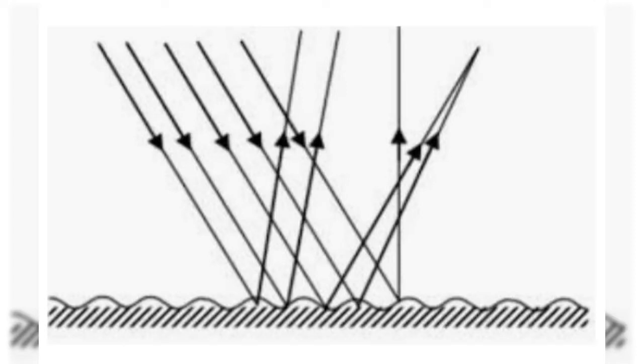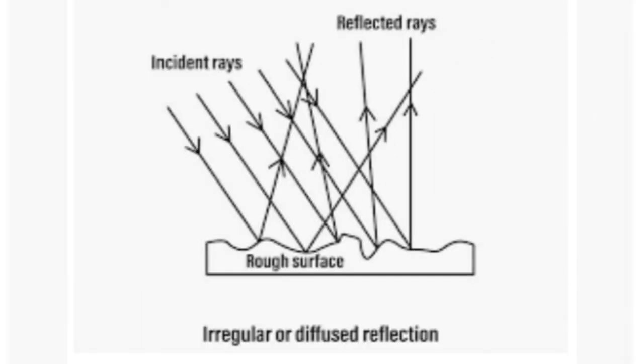Now discuss irregular reflection. Irregular reflection is also called diffuse reflection. In diffuse reflection, a parallel beam of incident light is reflected in different directions. Diffuse reflection of light takes place from rough surfaces like paper, cardboard, chalk, table, chair, walls, unpolished metal objects, all of these things. In diffuse reflection, when light rays fall on a rough surface, they are scattered in all directions and hence no image is formed.